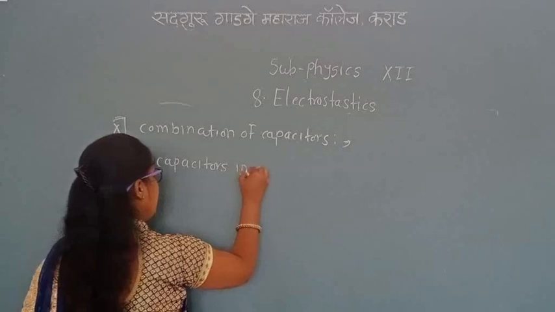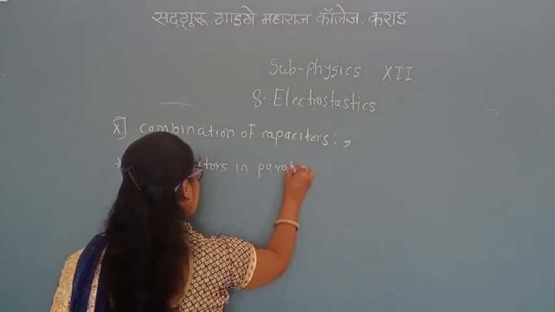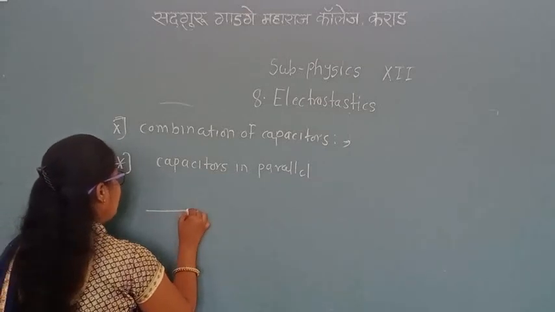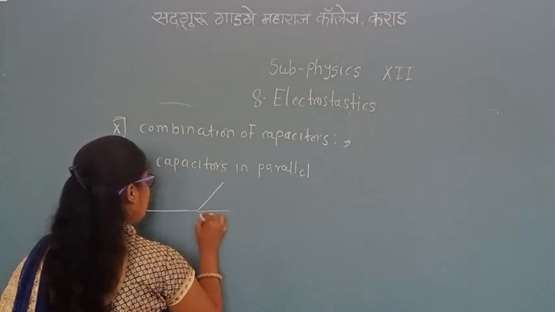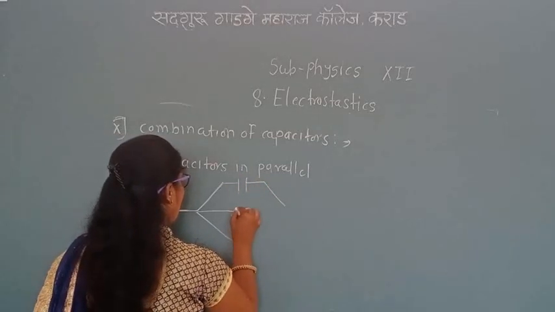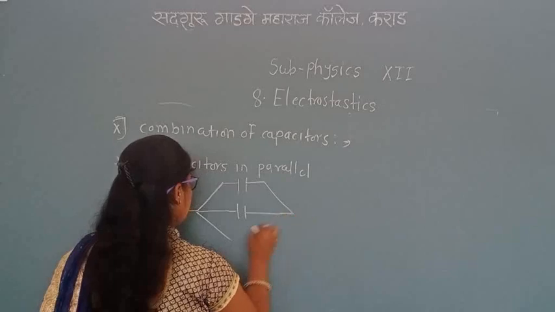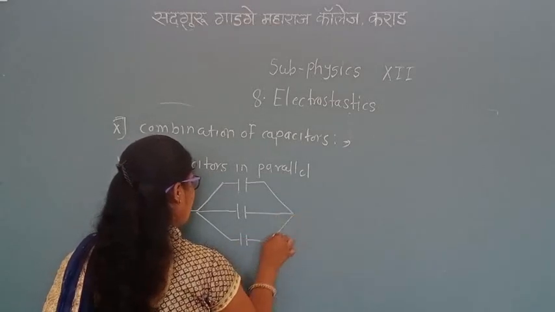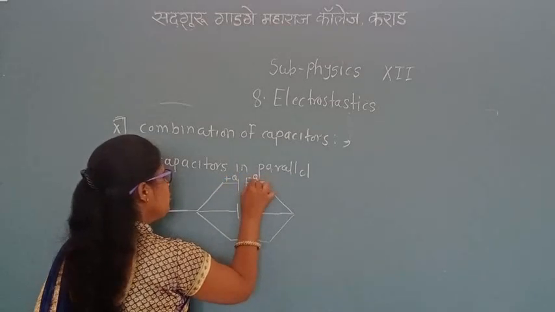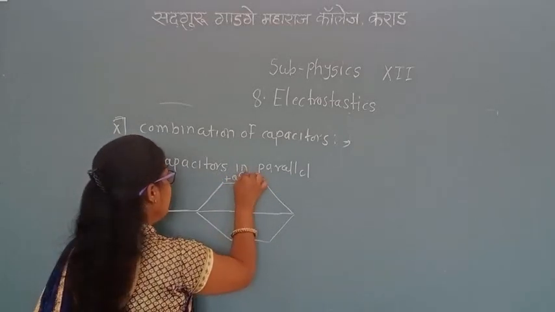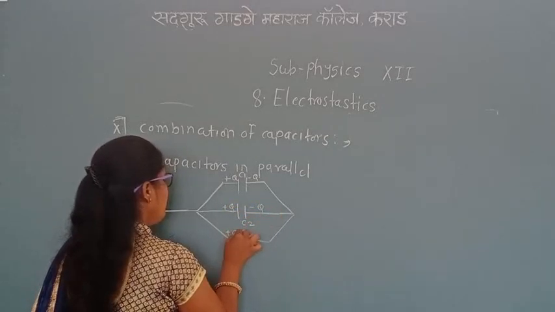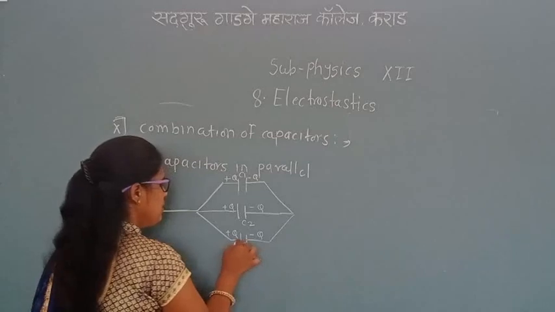Capacitors in parallel. See this diagram: when 2 or more capacitors are connected in parallel, we have plus Q and minus Q on C1, plus Q and minus Q on C2, plus Q and minus Q on C3.